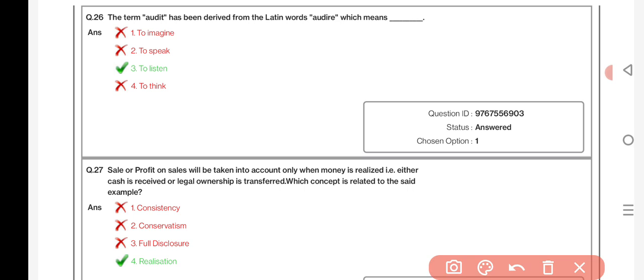The term audit has been derived from the Latin word audire, which means to listen. Sales or profit on sales will be taken into account only when money is realized, that is, either cash is received or legal ownership is transferred. Which concept is related to the said example? Realization.